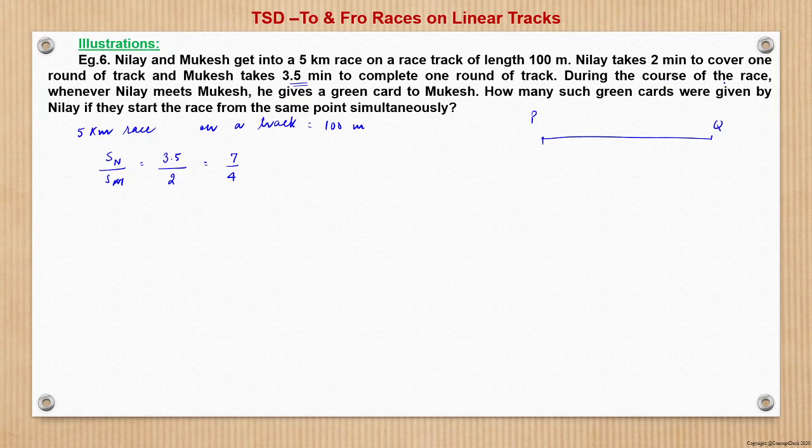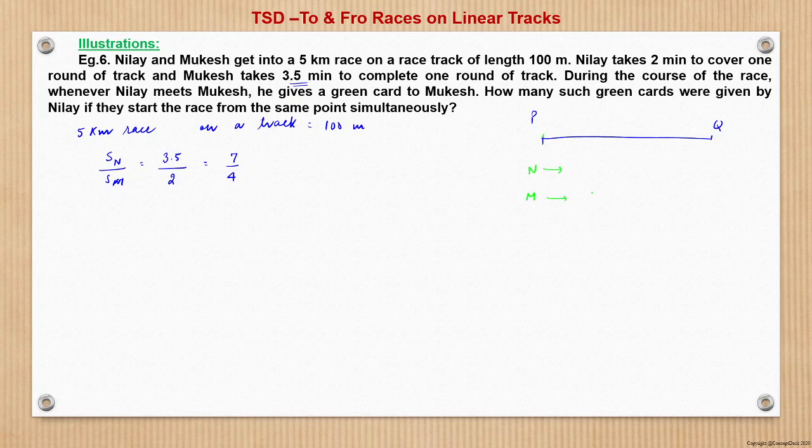During the course of the race, whenever Nilay meets Mukesh, he gives a green card to Mukesh. So that is what is given, that whenever the two meet, Nilay gives a green card to Mukesh. How many such green cards were given by Nilay if they start the race from the same point simultaneously? So it's given that both Nilay and Mukesh are starting from the same point. Let us assume that they are starting from point P.